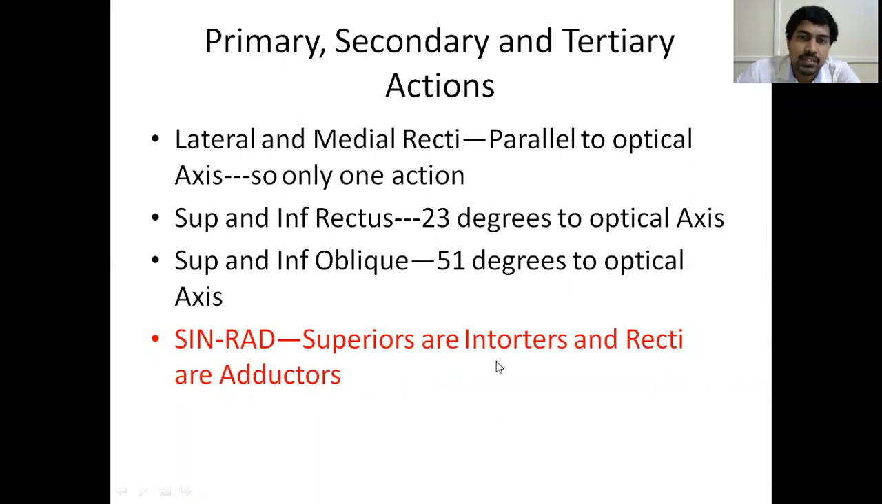Okay. So superiors are intorters, so obviously inferiors will become extorters. The recti are adductors, so obliques will be abductors. These all are a little bit confusing. You have to read it twice or thrice, once you see in a diagrammatic way what all this is.